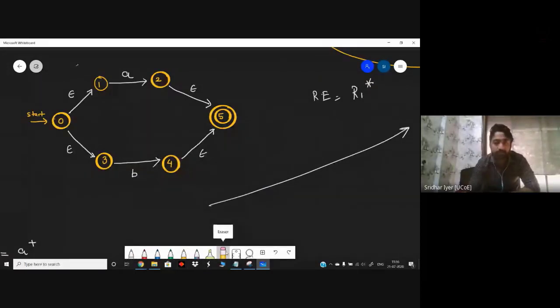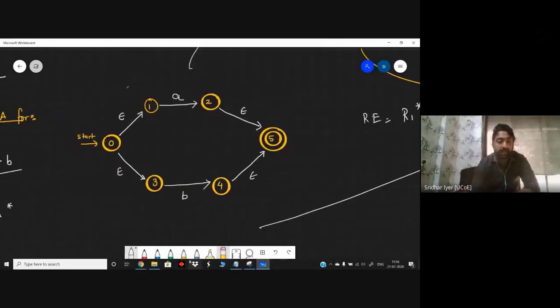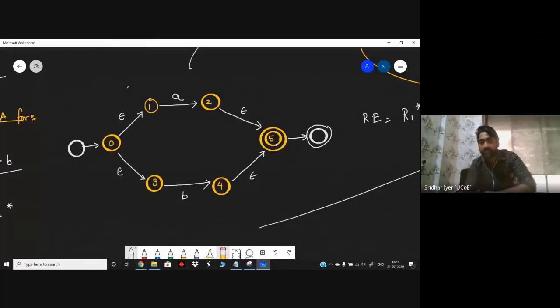Okay, how so? As I told you, you have to add one state at the beginning and one state at the end. So simply get rid of this particular state because we need to add some states over here. So add one state at the beginning and add one state at the end. And this last state will be your final state. So right now, this state, that is number 5, is not your final state anymore. Clear? Similarly, you have to change the numberings. Over here, I have already started with 0, so I can take this as 0 dash or whatever you want to call it, and this can be state number 6.